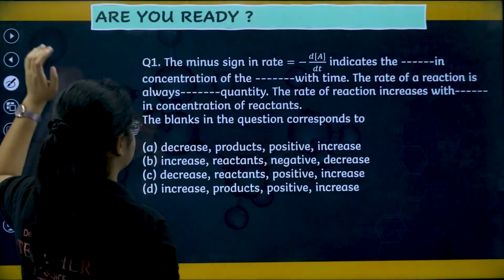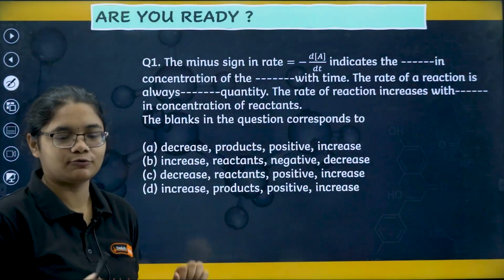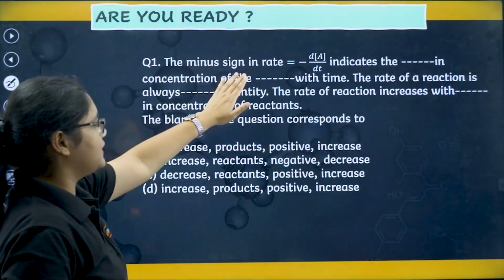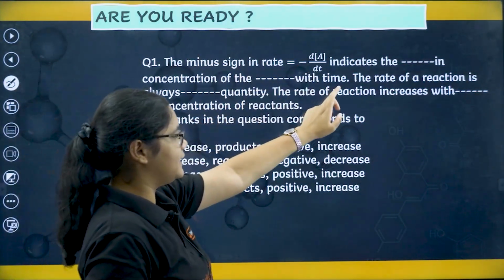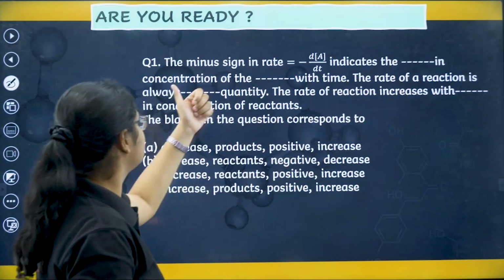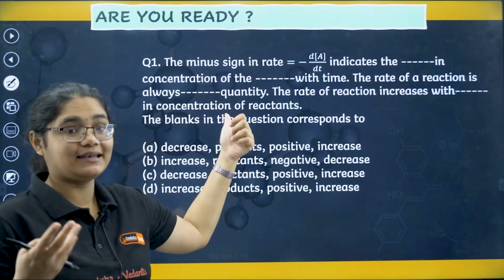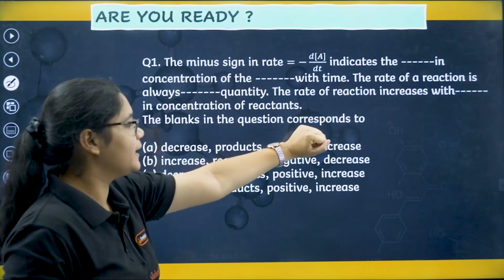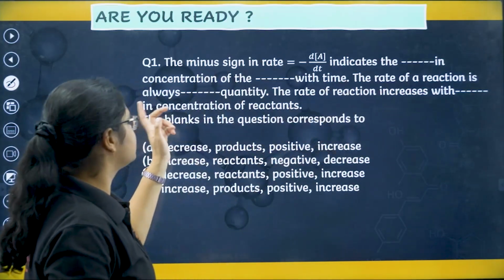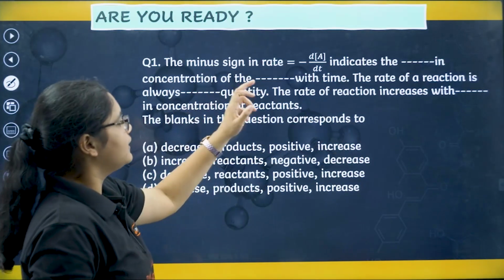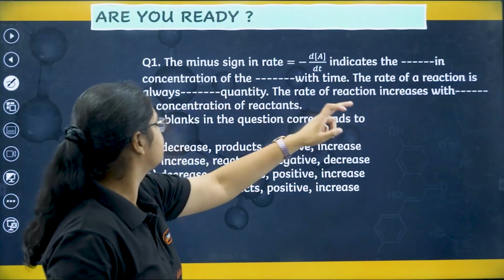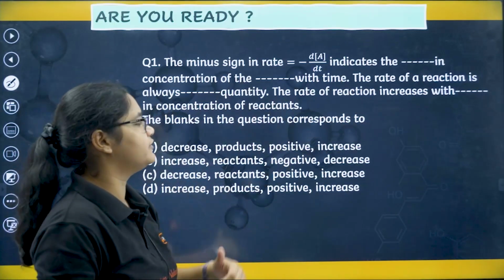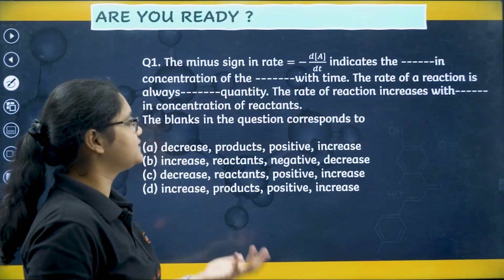So let us see the first question here. This is a fill in the blanks type question. The minus sign in the rate minus dA by dt indicates the dash in the concentration of the dash with time. The rate of a reaction is always dash quantity. The rate of the reaction increases with dash in concentration of the reactants. Okay, so let's see this.